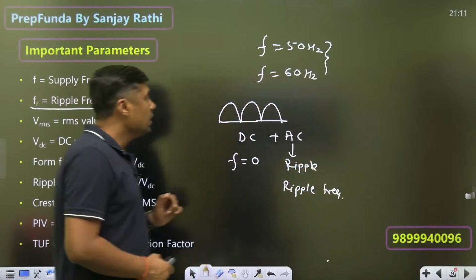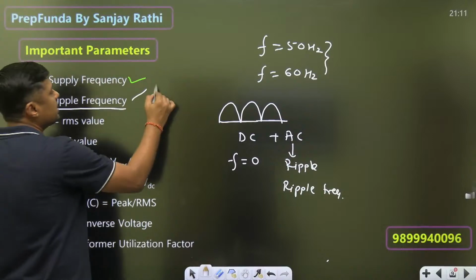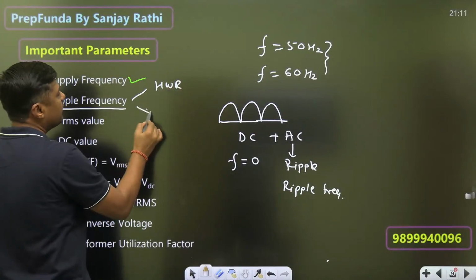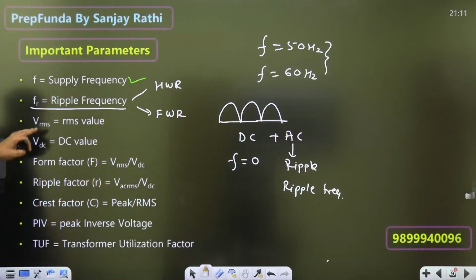Now what is the ripple frequency in case of a half wave rectifier? What is the ripple frequency in case of a full wave rectifier? We have to find that, and that will be the question. Okay, I will give you the value. Then RMS value, that is called root mean square value. Then DC value, that is called average value or DC value.